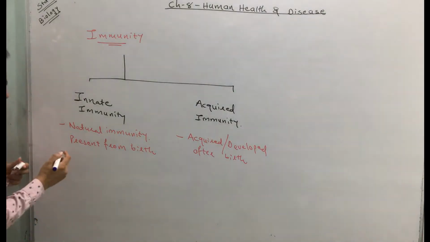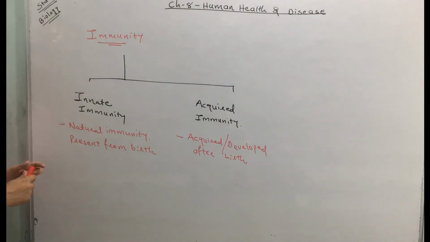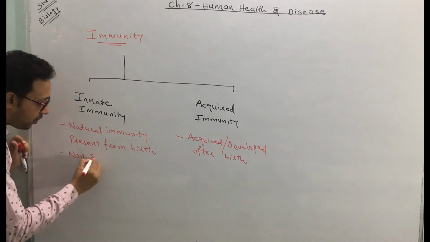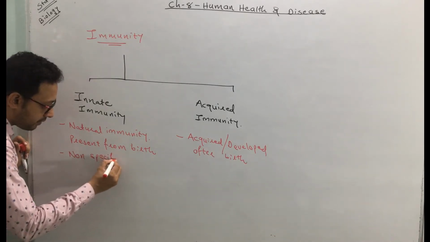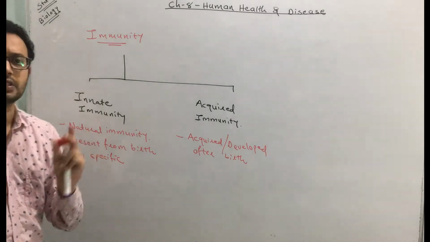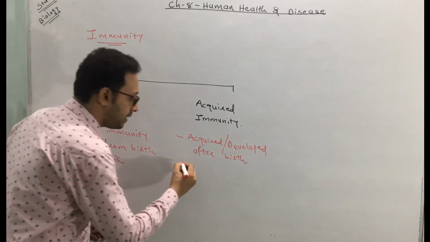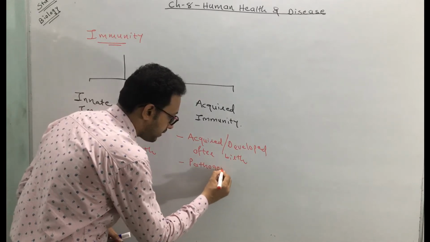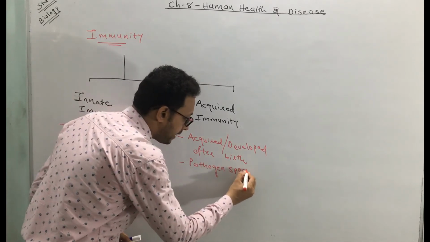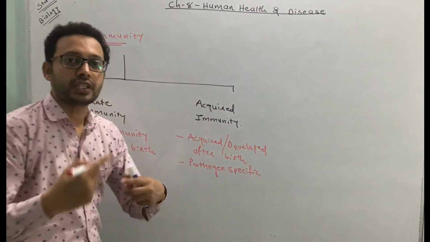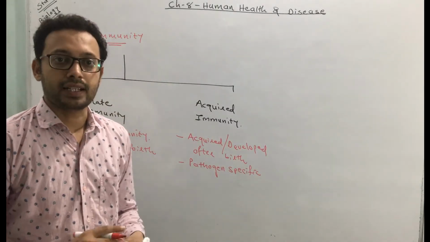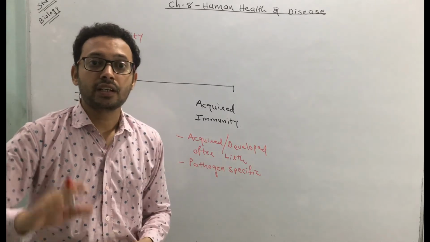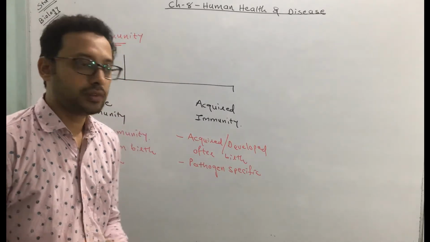Clear? See, if you see the characteristic of innate immunity, the innate immunity is non-specific. But the acquired immunity is pathogen specific. Means someone has acquired immunity against Salmonella typhi, then he is protected from Salmonella typhi but not the other microbe. Clear?